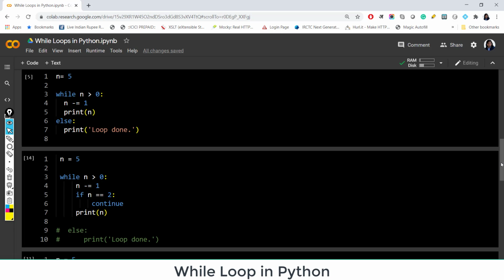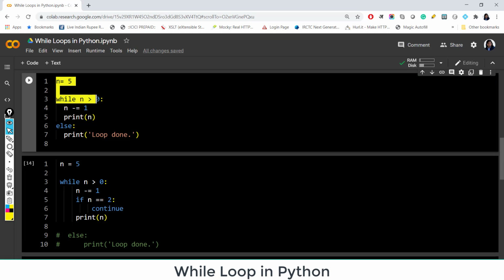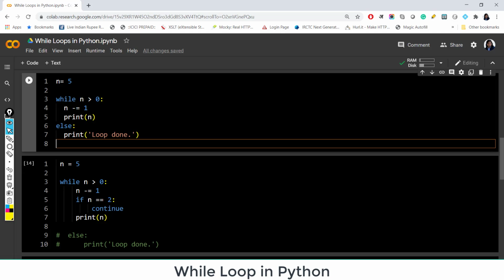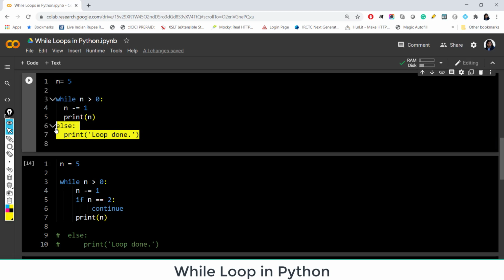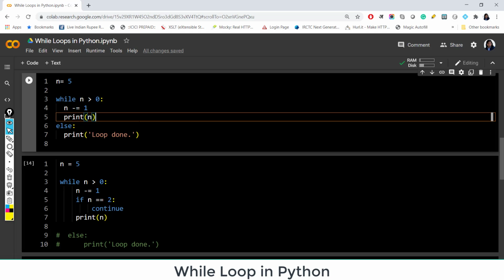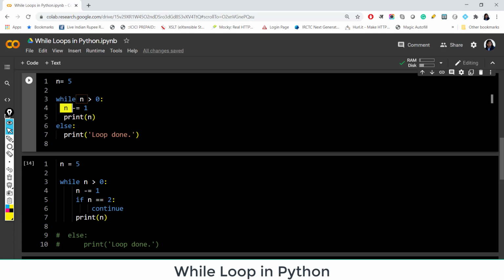We can even combine it with break, continue and pass kind of statements. Here in this example, this is the same loop which we have executed, and what I have done is I have just added an else condition here. Notice that there is no if statement, there is just else. So what we are asking it to do is, while n is greater than 0, update the value of n minus equal to 1, print the value of n, that's it.